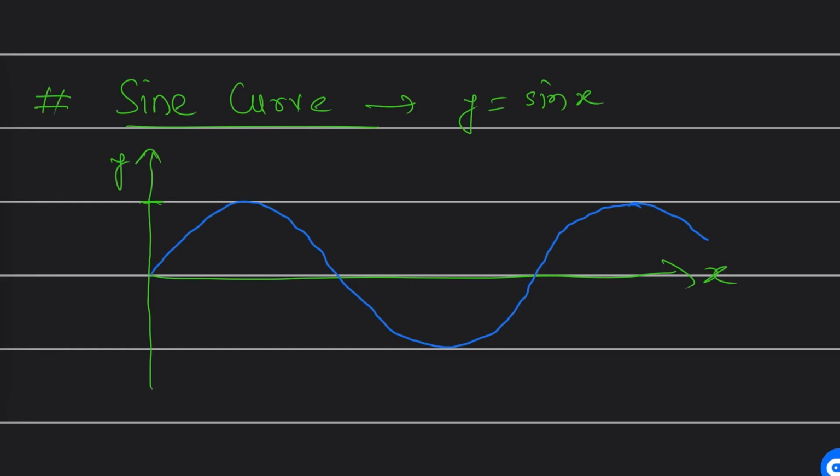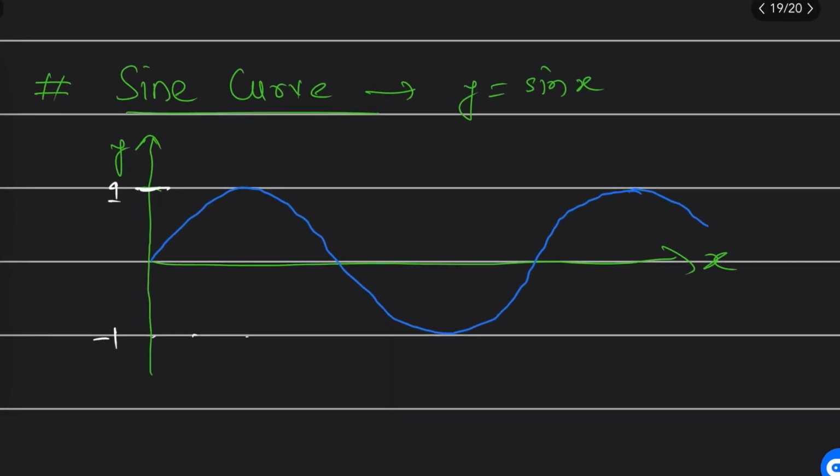The maximum value of sine is +1. The minimum value of sine is -1. So the sine range is -1 to +1. Y values are called range and x values are called domain. So domain may be any value, but the range is -1 to +1. You understood? This is the sine curve.